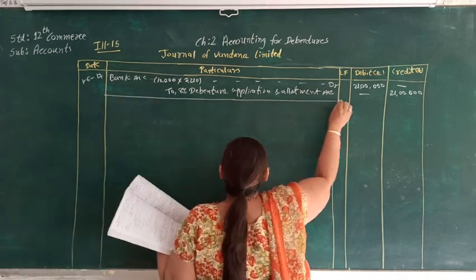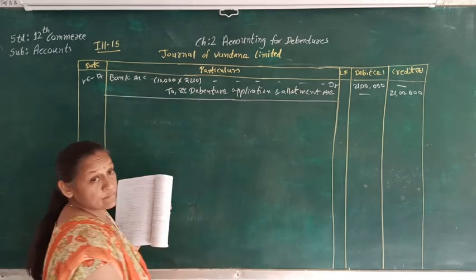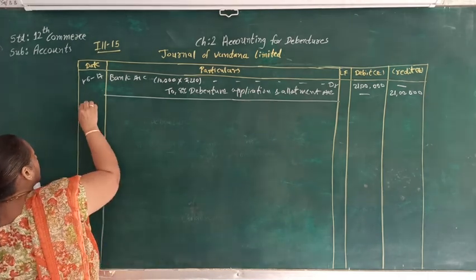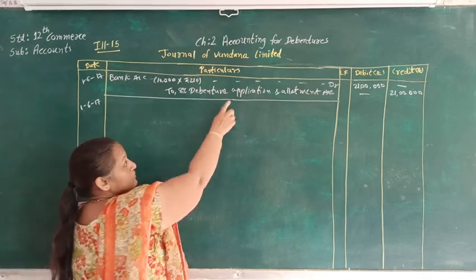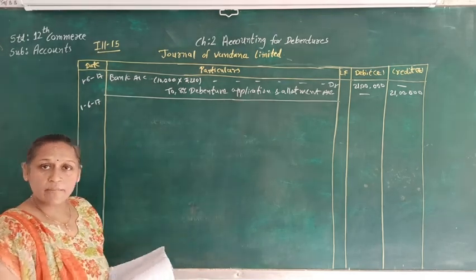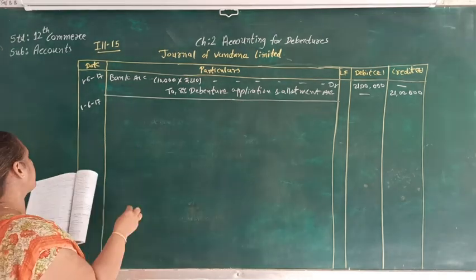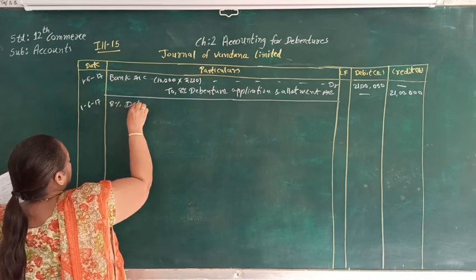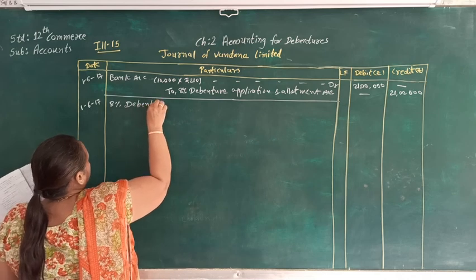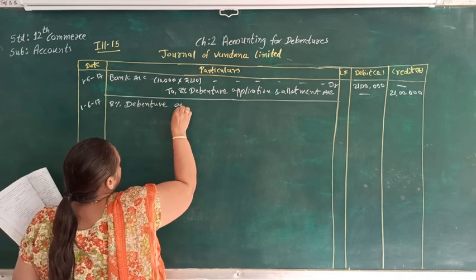The second journal entry that we have to pass on the same day, that will be on 1/6/17, and here we are going to transfer this application money to the debenture account, and the journal entry will be 8% debenture application and allotment account debit.